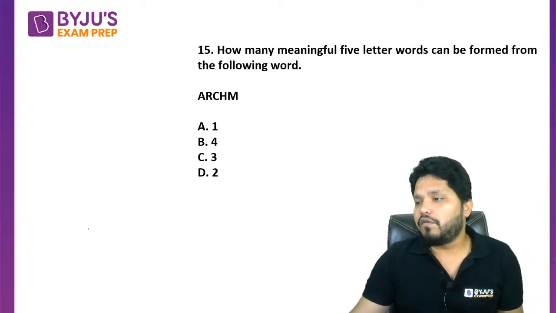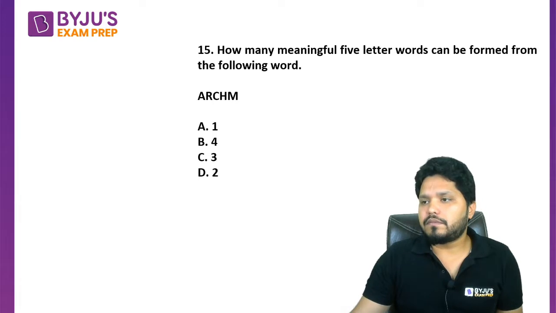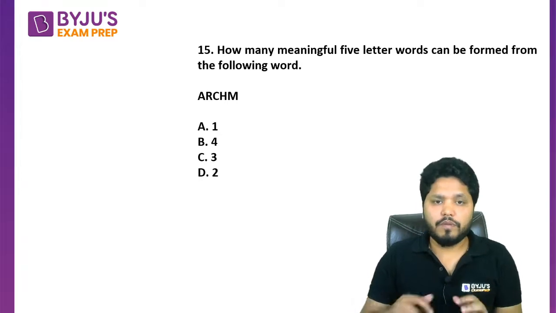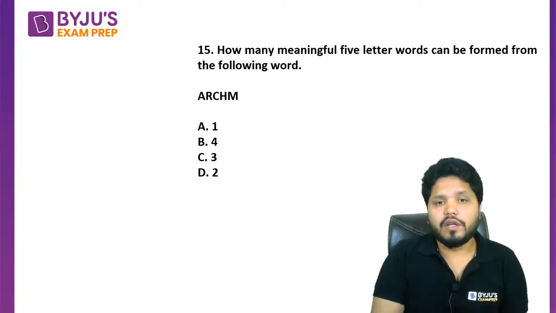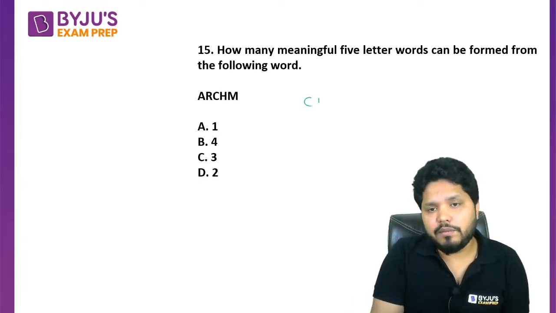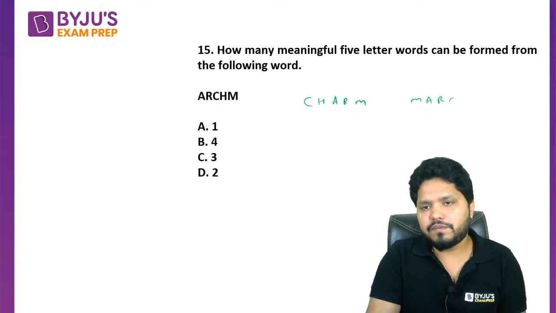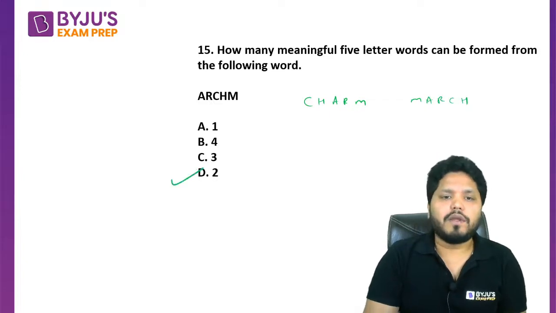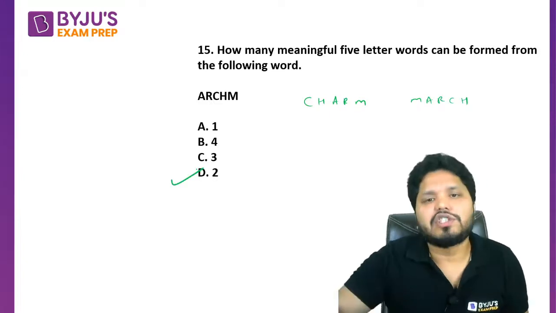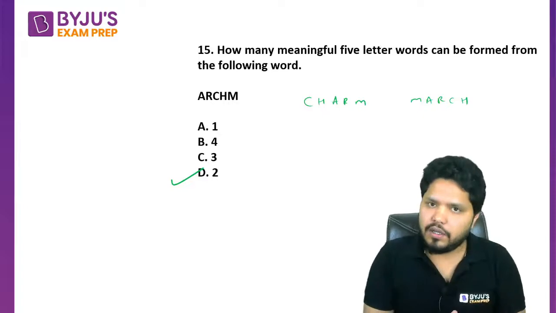How many meaningful words you can form from this? Answer please. So how many meaningful words you can form from it? So if you see, if you rearrange them, you can make a word called charm, right? If you rearrange them, you can make a word called march. So basically we can make two options here, either charm or march.